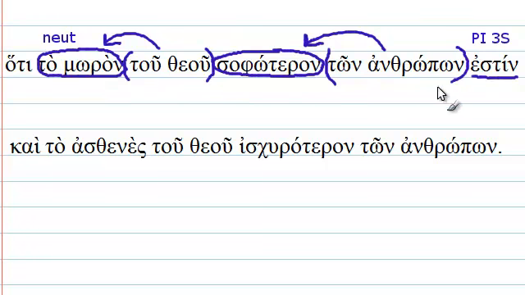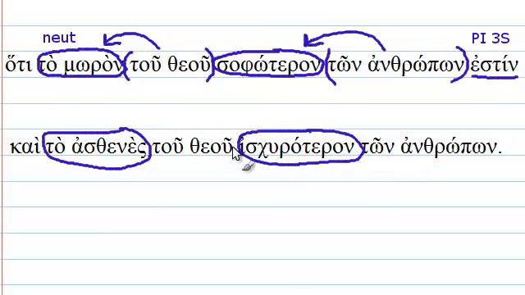Now if you found this phrase a little difficult, you may want to pause again and try to do the next phrase. I think you'll find it a little bit easier to work through. But I'm just going to go ahead and steamroll on. We're going to have a phrase here now that is very, very similar to the first one. So this second sentence, that same be verb is going to be implied. Weakness, also a neuter noun, also functioning substantively, is our subject. Stronger is our predicate.